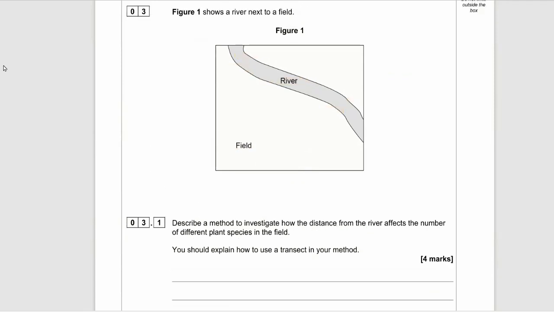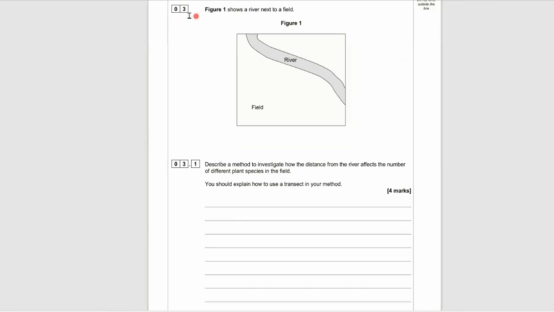Okay, let's move on to the next question. So if we look at 3.1, figure 1 shows a river next to a field.